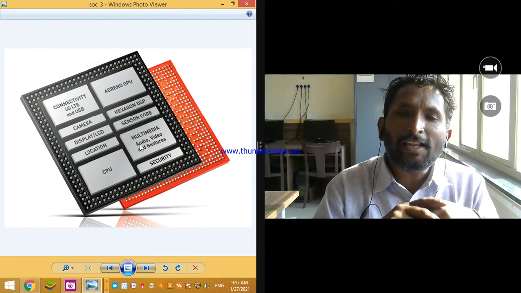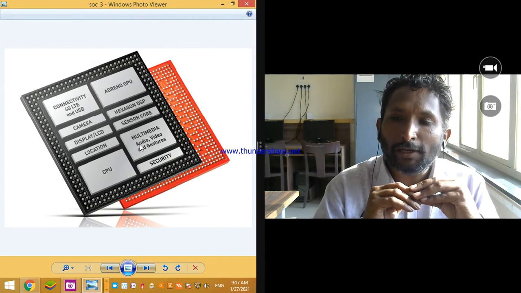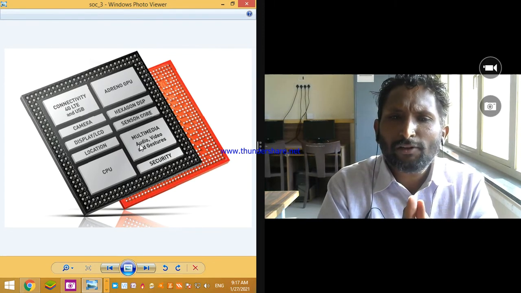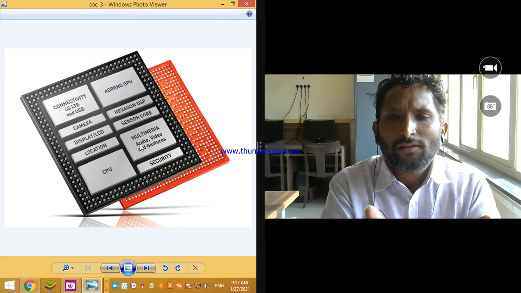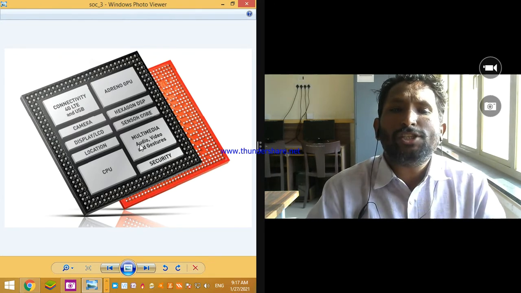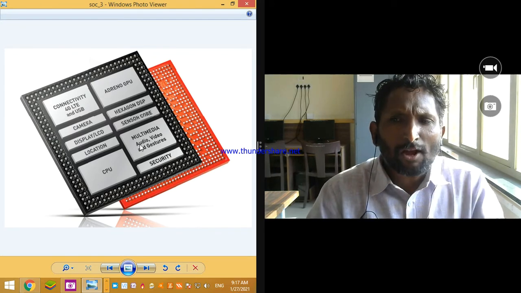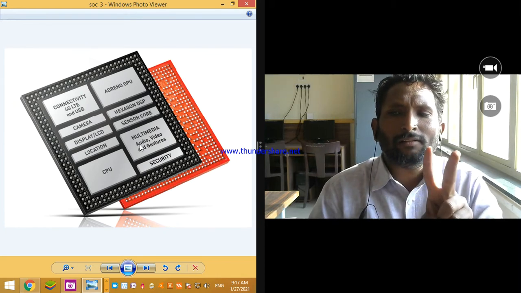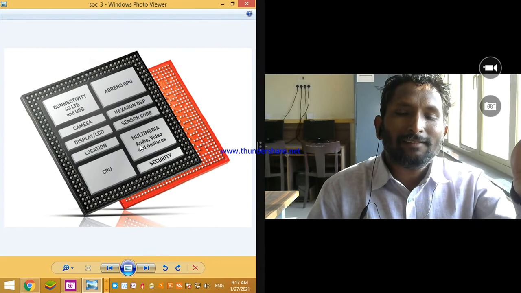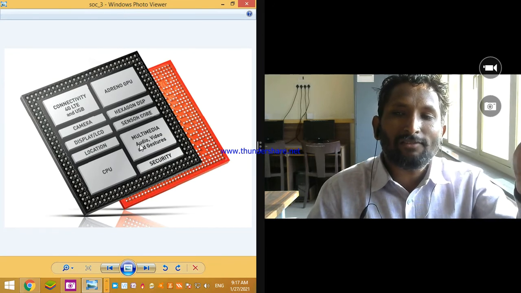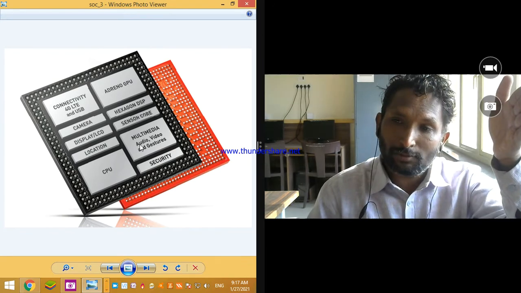Then NVIDIA is the company. These are the different companies which give the processors like SoC, system on chip. I think you understand the concept of SoC. On the other hand, there is i3, i5, i7 for the desktop.